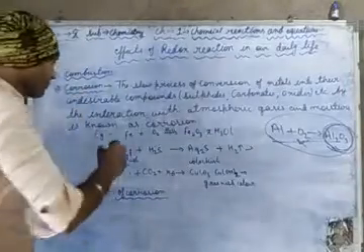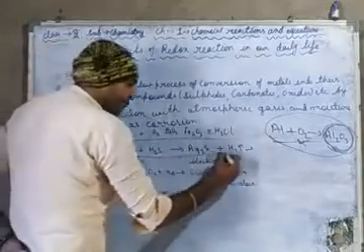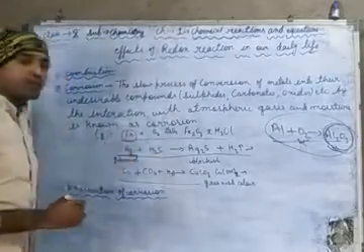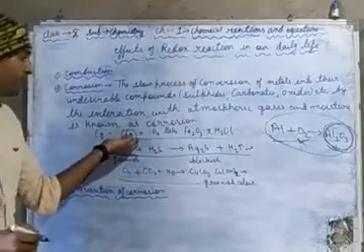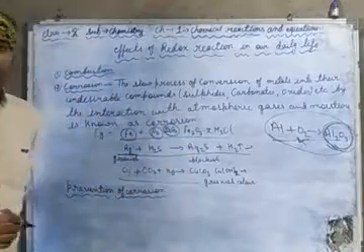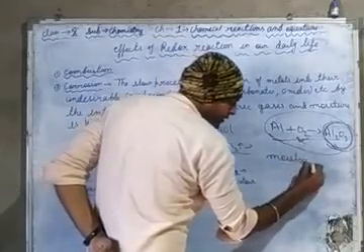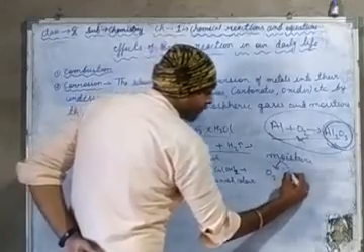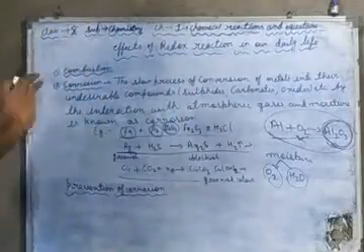Now you can see I have written more examples. In the case of iron, if iron gets corroded, it reacts with oxygen in the presence of water. And do you know what moisture is? It is nothing but a mixture of oxygen and water, meaning gas and water.